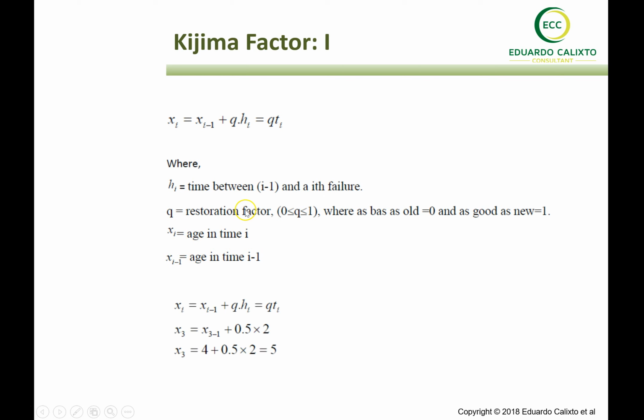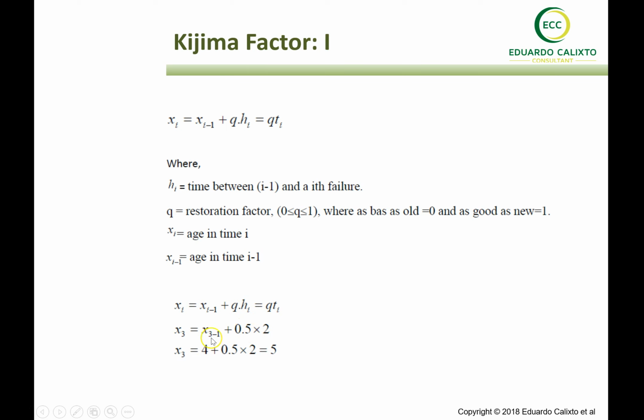So based on it, we can carry out an exercise where we had an interval of failure, this age here, of 2 years. And we have a 50% restoration factor. So after the repair or replacement, there was a degradation of 50%.